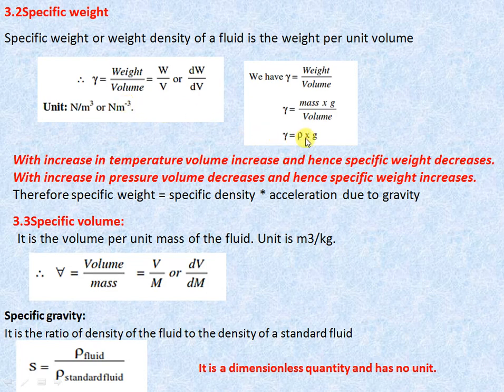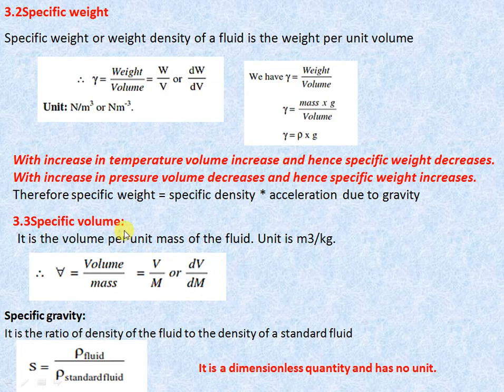Gamma is also defined as the product of density into acceleration due to gravity, because mass upon volume is nothing but rho, the mass density, so gamma is rho into g. Again, an important statement: with increase in temperature, volume increases, and hence specific weight decreases. With increase in pressure, volume decreases, and hence specific weight increases. Therefore specific weight is equal to density into acceleration due to gravity.